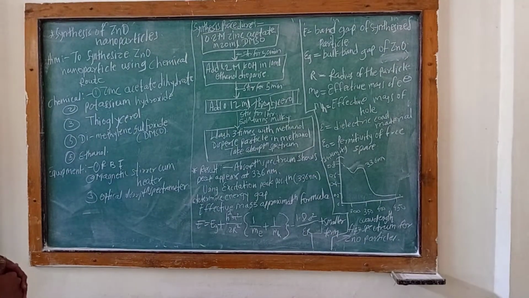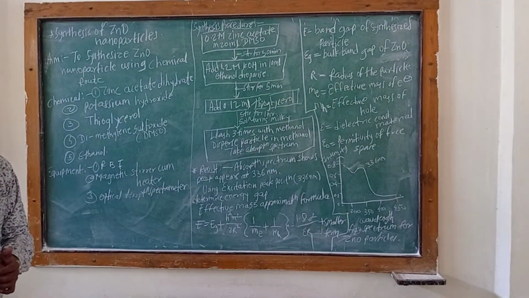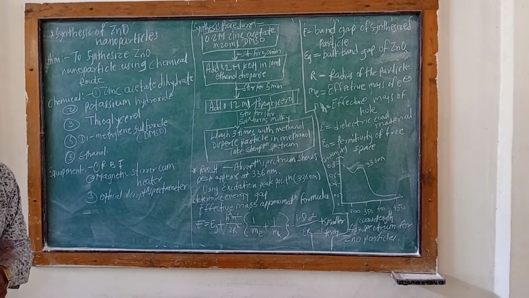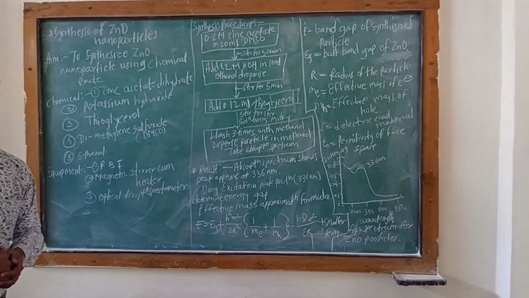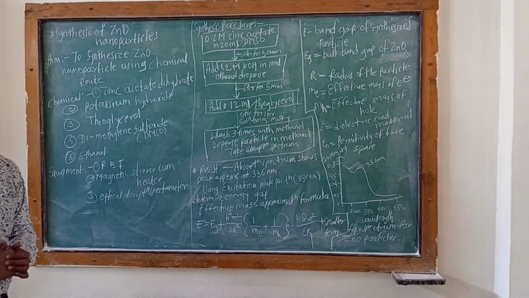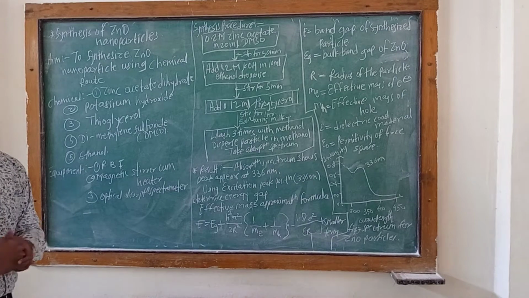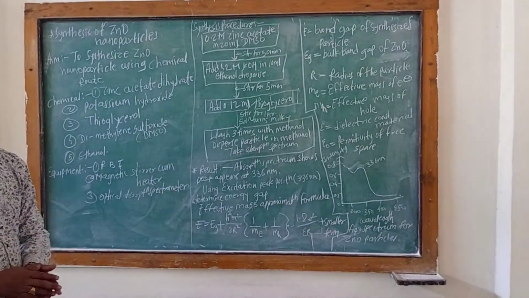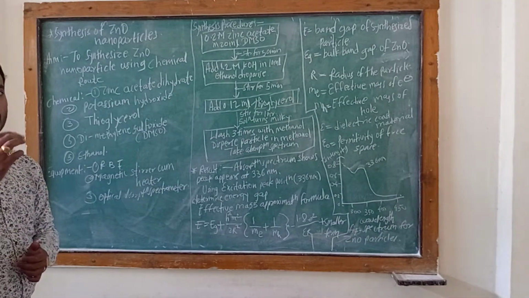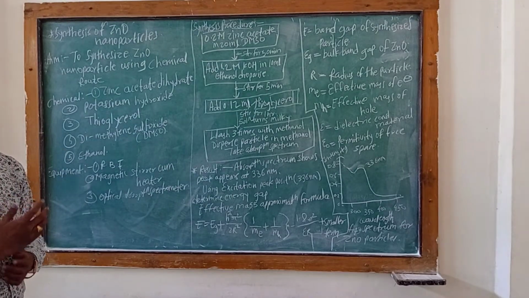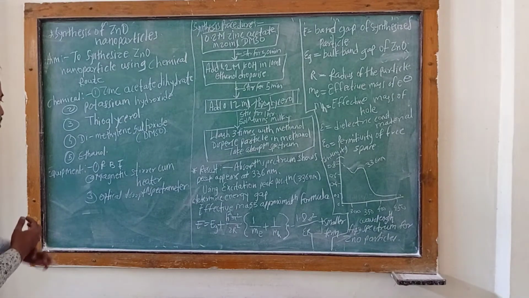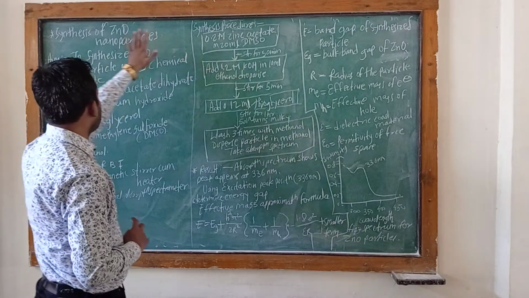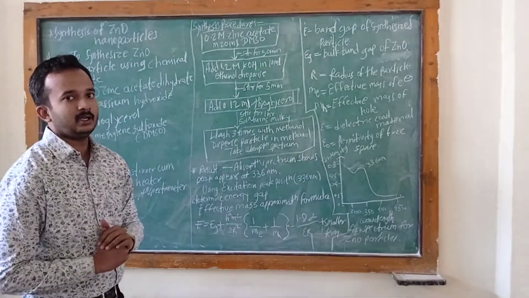Next is equipment. The first equipment is the round bottom flask. The second is the magnetic stirrer cum heater, and the third is the optical absorption spectrometer. These three equipment are common in the synthesis of both nanomaterials. This is all about the equipment. Then the synthesis procedure of zinc oxide nanoparticle.